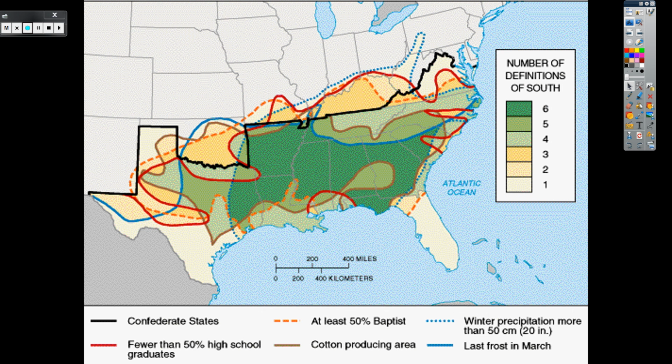Here are some different ways to look at regions. People define the South differently. If you look on here, you have some that say you're in the South if you're a Confederate state, if you're 50% Baptist, if you have less than 50 centimeters precipitation, all that kind of stuff.